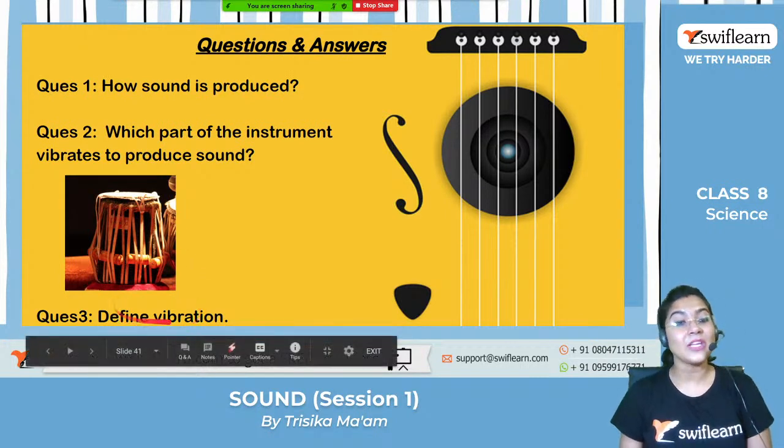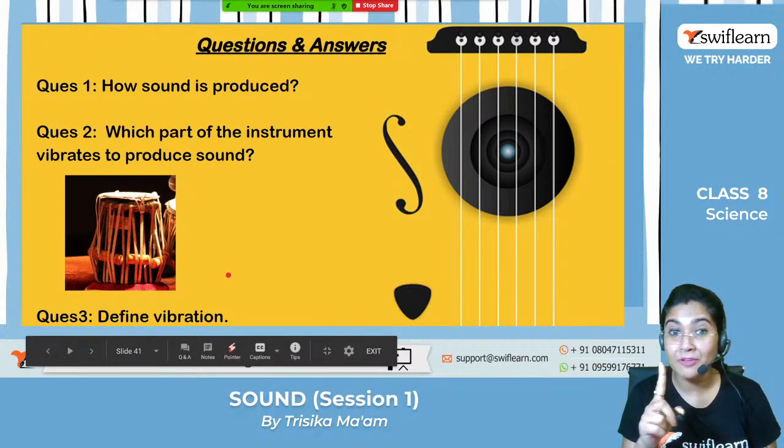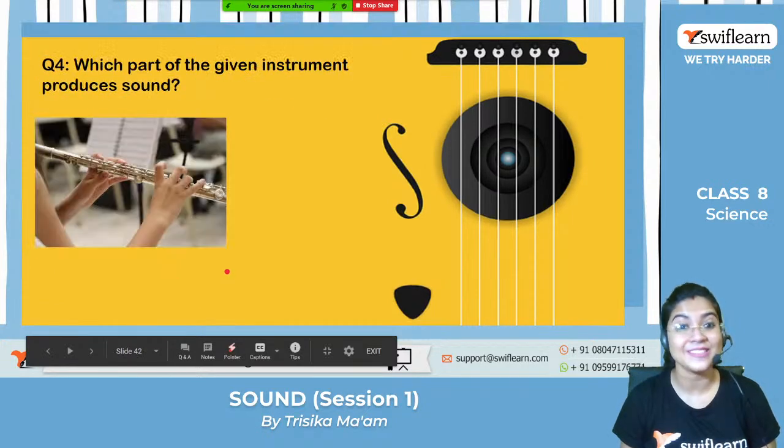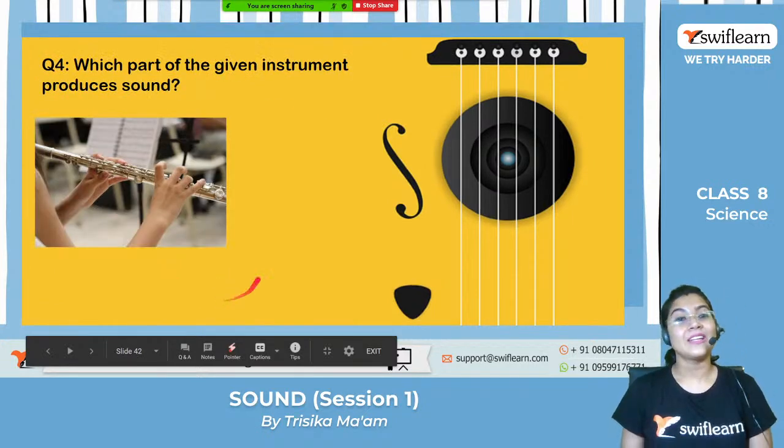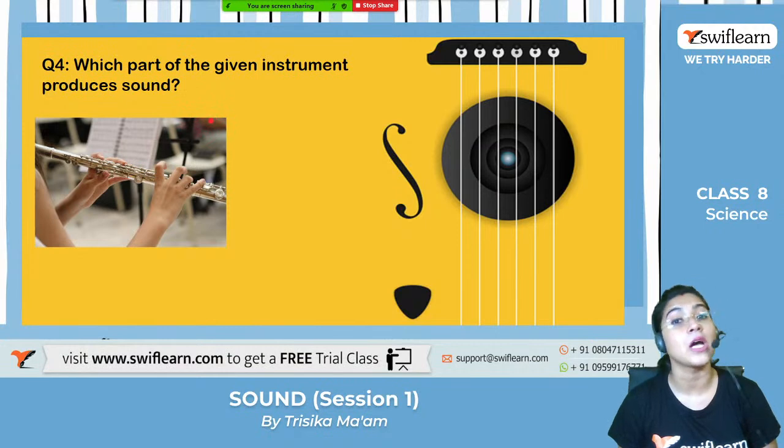Very good. Now, coming to the third one, define vibration. What is vibration? The to and fro movement of a particular object is known as vibration. Very good. Now coming to the fourth question. Which part of the given instrument produces the sound? Can you see the flute over here? So which part of this instrument produces sound? Exactly, the air column. Very good.